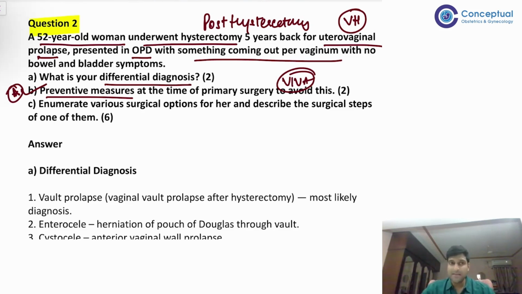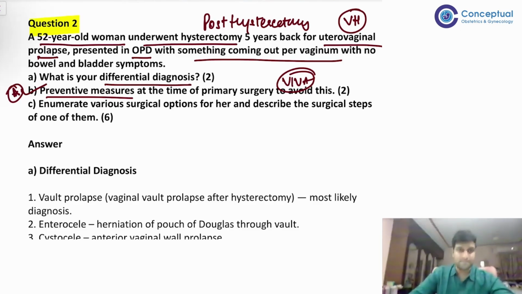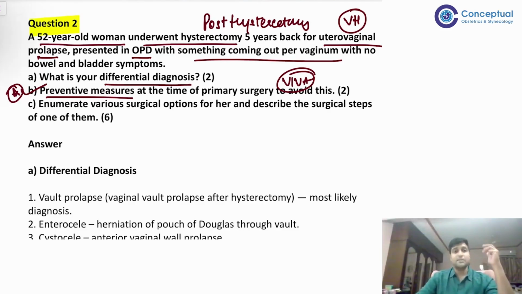So ये vault prolapse के case में viva में मुझे यही पूछा था that what are the preventive measures, why are they focusing on these preventive measures? Because you should, as an obstetrician or gynecologist, do those measures so that the patient doesn't land up with this, right? So yes, the preventive measures.